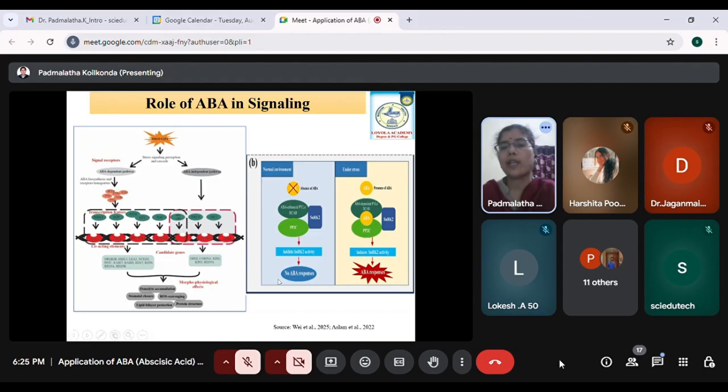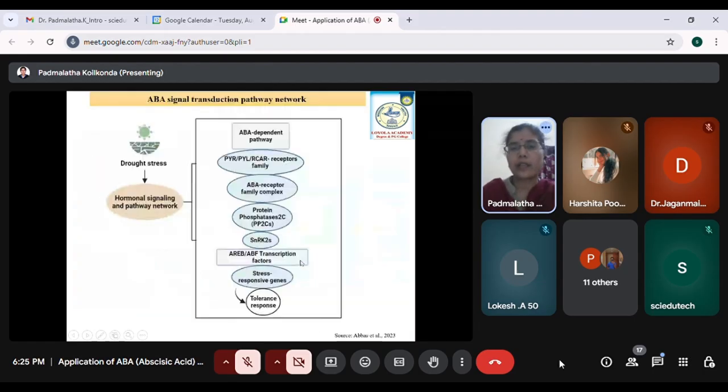So there are different mechanisms. Specifically, we have this ABA dependent mechanism and also independent mechanisms. In the next slide, if you can move here, so you can see here. This is a very specific mechanism which is occurring in the plants. Whenever a plant is subjected to drought stress, the signaling of the hormone will start, that is ABA is produced here. Then the ABA dependent pathway will keep working more efficiently.